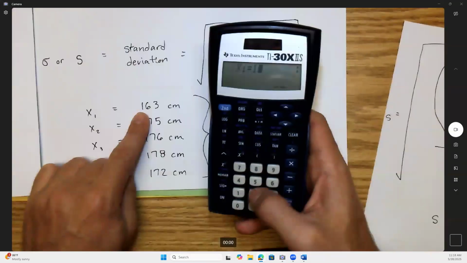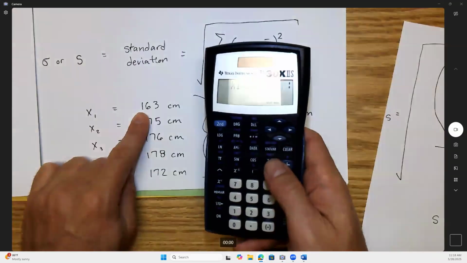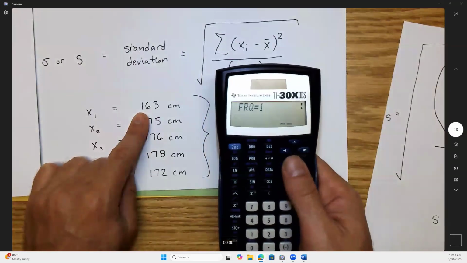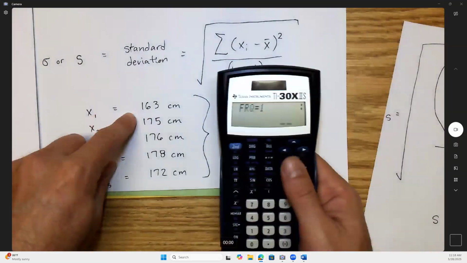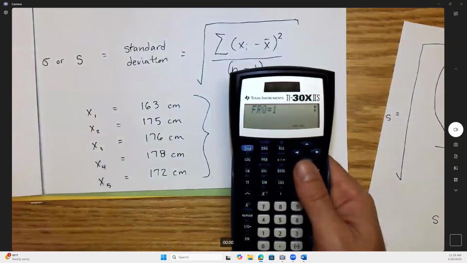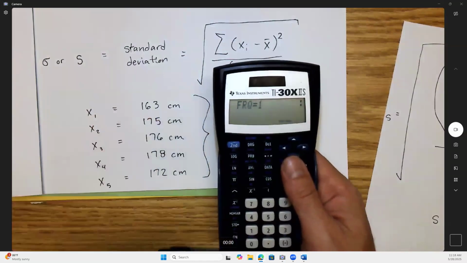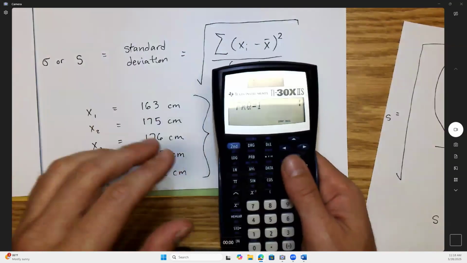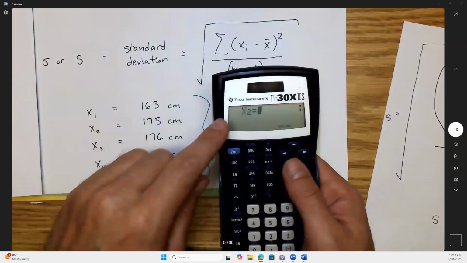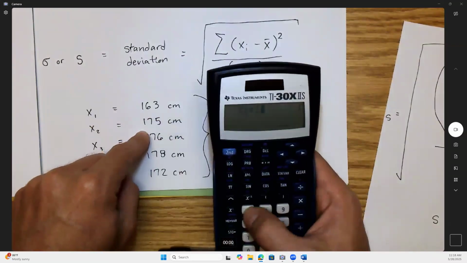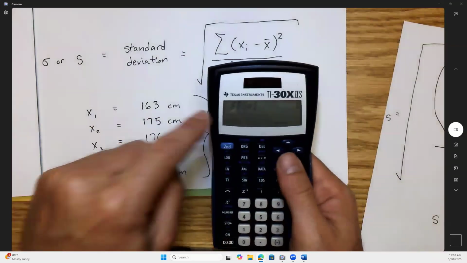So the first one's 163. Type in 163, then scroll down. It says frequency 1. Well, there's only one person with that height, so we're good to go. Now, could you imagine if you were doing real stats in the field, there might be like 22 of these, you could just type 22, but there's only one. So I'm going to scroll down again, and now I've got X2 up. The second height is 175. Scroll down, frequency 1, yep.